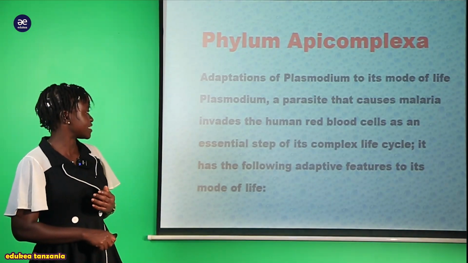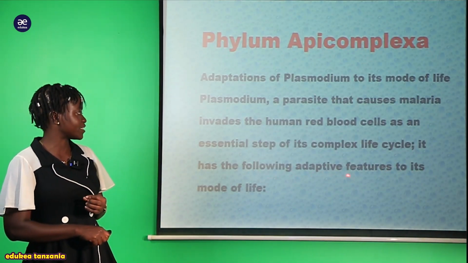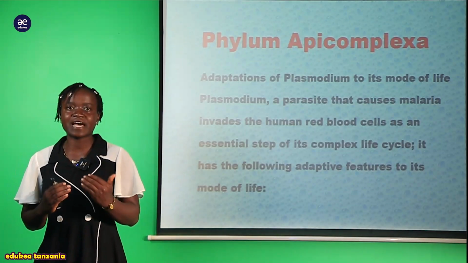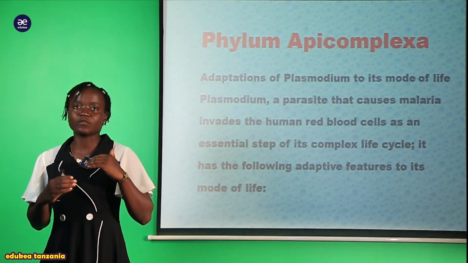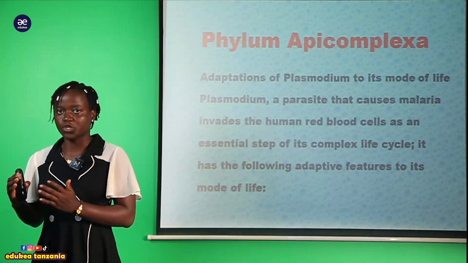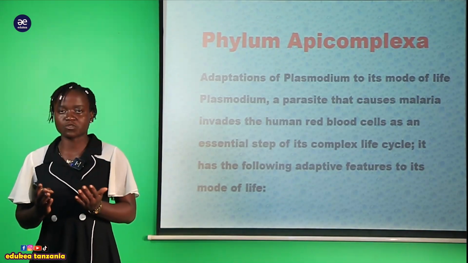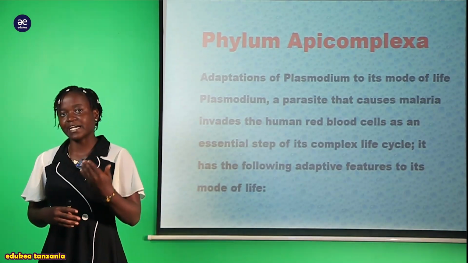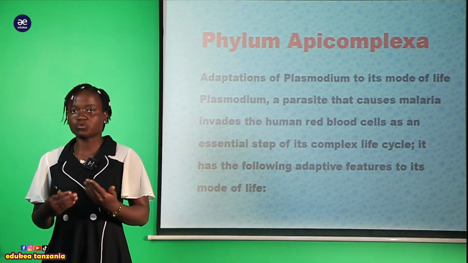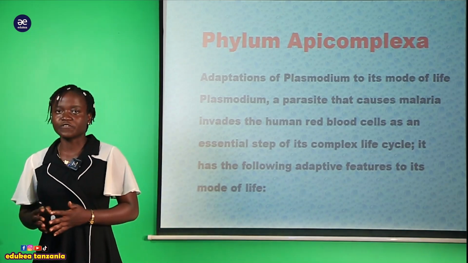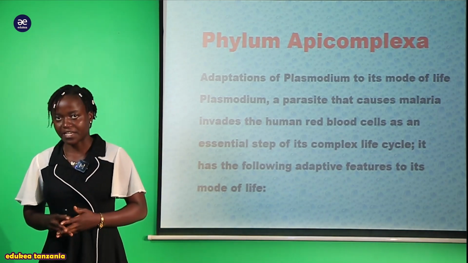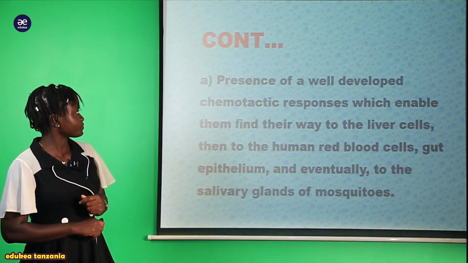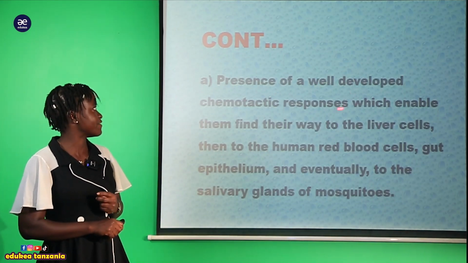And also we are saying that there are adaptive features to its mode of life. How do this Plasmodium adapt to perform infections in the human body? How are these Plasmodium capable of doing that? So we have different mechanisms that make them perform different effects on the different kinds of organisms that they invade. The first adaptation here, my students, is the presence of a well-developed